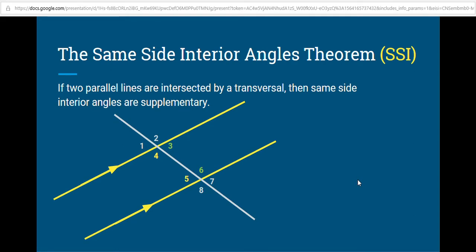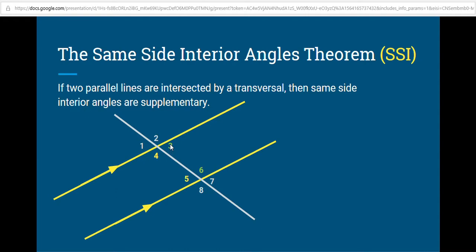The last theorem is the same side interior angle theorem. So once again, we have interior, which means we're looking at the angles that are inside the parallel lines. And same side means that they're the angles that are not on opposite sides of the transversal. So 4 and 5 are on the same side of the transversal, and so are 3 and 6. What this theorem tells us is that if two angles are on the same side of the transversal, and they're both on the inside, then they're supplementary.